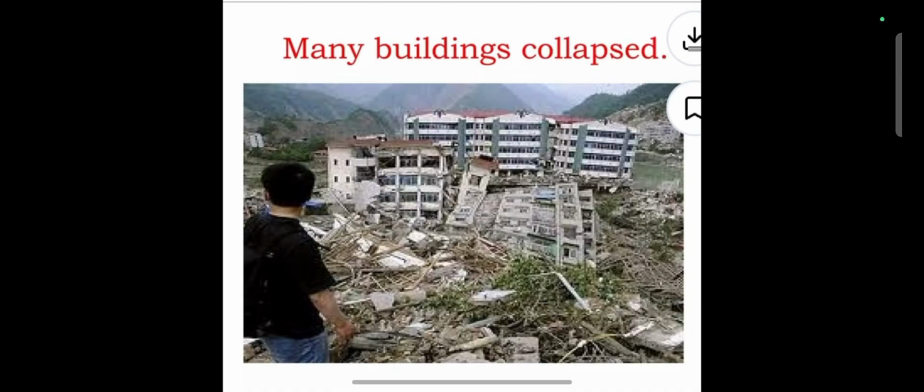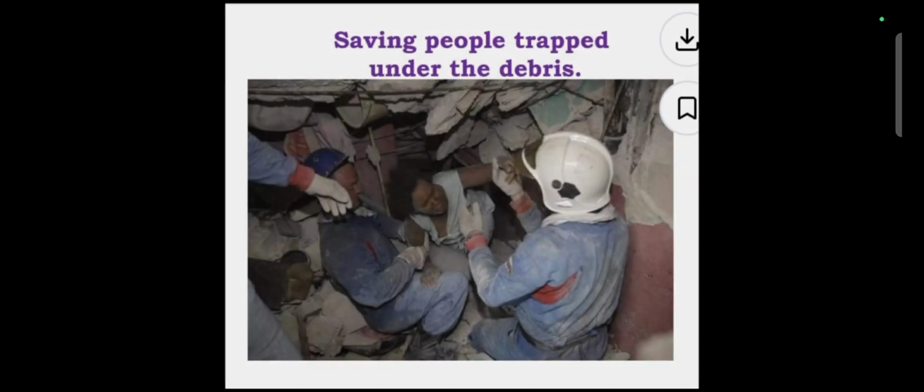So, dear students, these kinds of natural calamities take place suddenly without any prior prediction. They are very dangerous, very disastrous, and create lots of destruction for the people who are living there. Many people died, many buildings were destroyed, many animals died, a huge loss to lives and property.